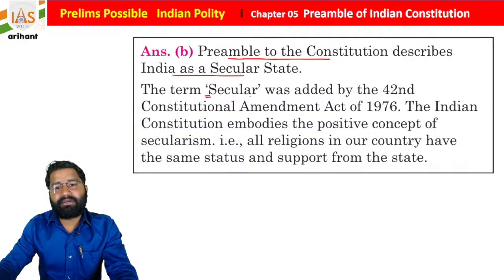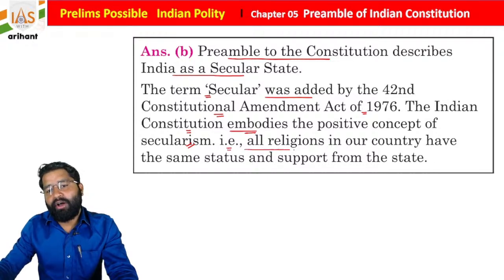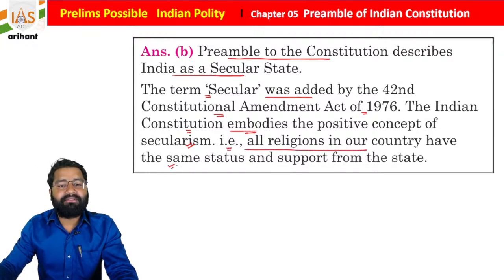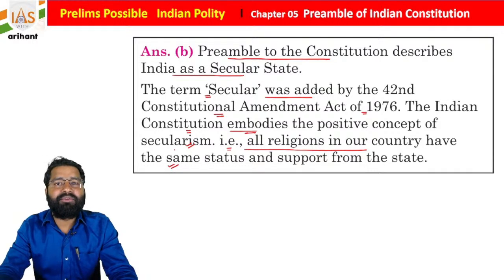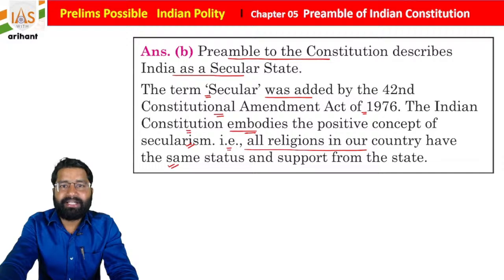The term secular was added by the 42nd Constitutional Amendment Act 1976. The Indian Constitution embodies the positive concept of secularism, that is, all religions in our country have the same status and support from the state, students. So this is about option B and its explanation.